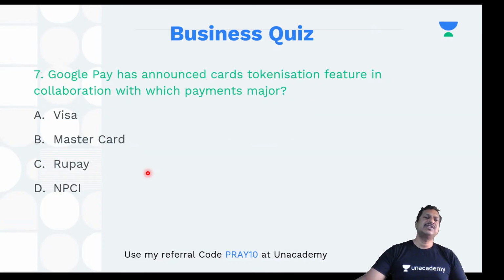So here we go to the next question. Google Pay has announced cards tokenization feature in collaboration with which payments major? The options are Visa, Mastercard, Rupay, and NPCI. NPCI, we have just discussed a little while ago. So you can write the answer in the chat box.